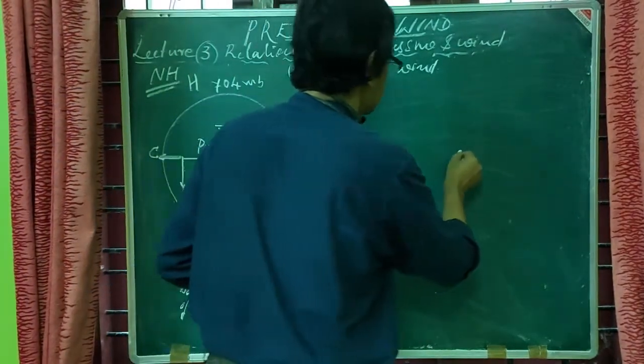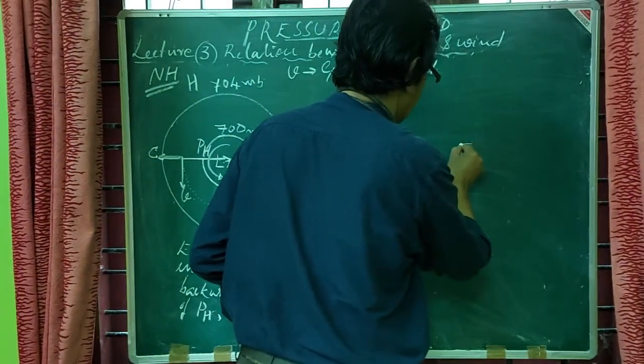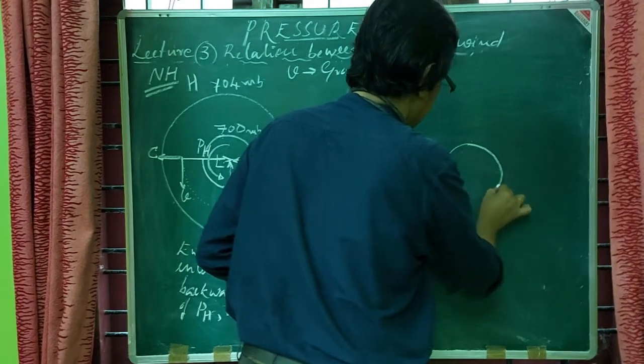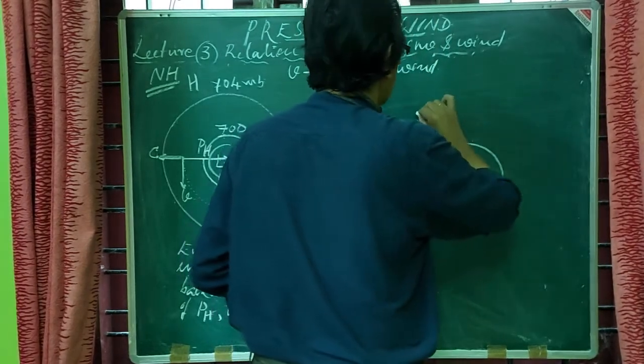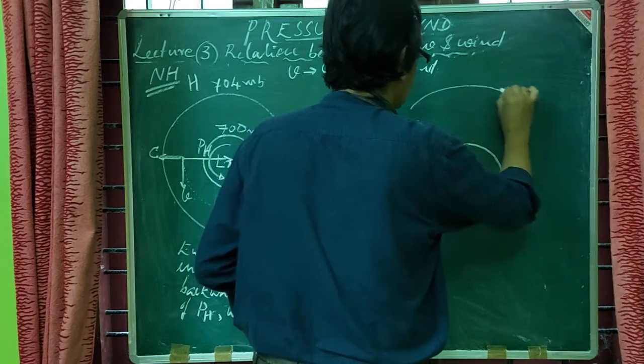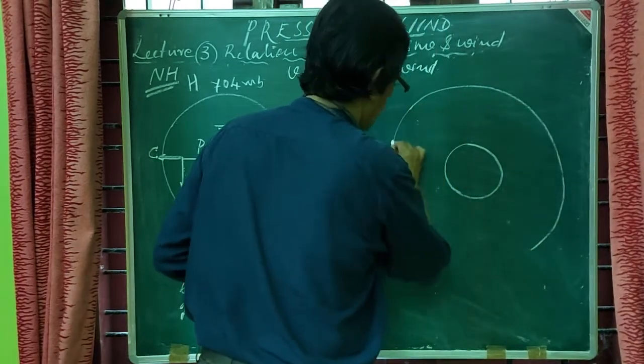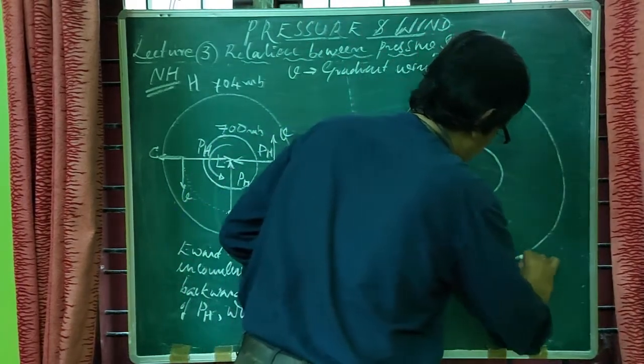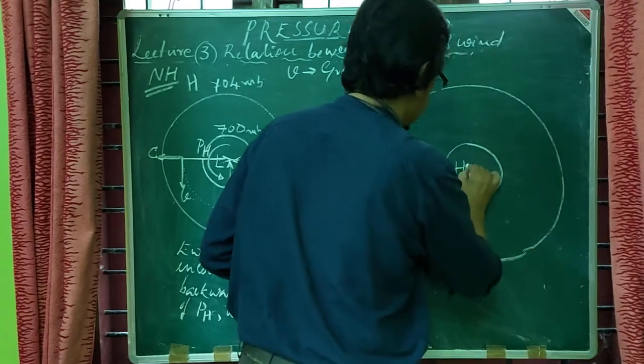And now we will see the similar feature of gradient wind. What will happen in the case of a high pressure center? Say I am taking high here.